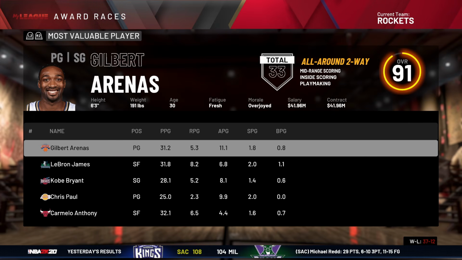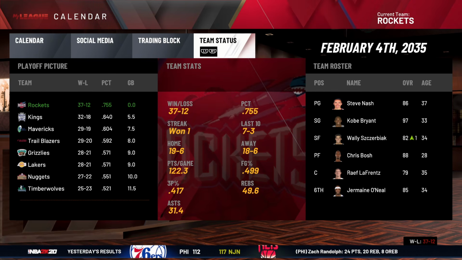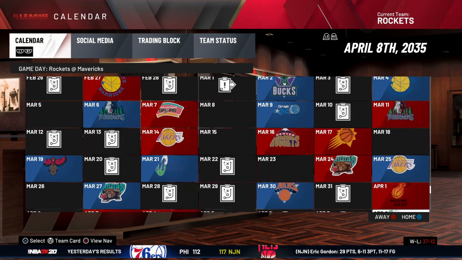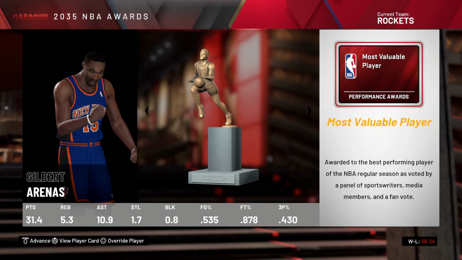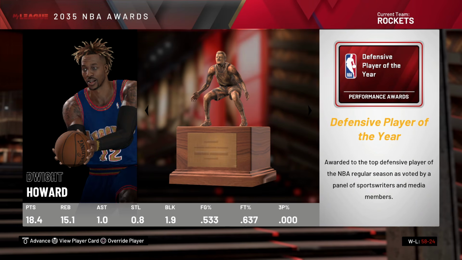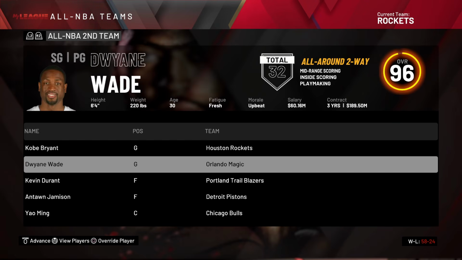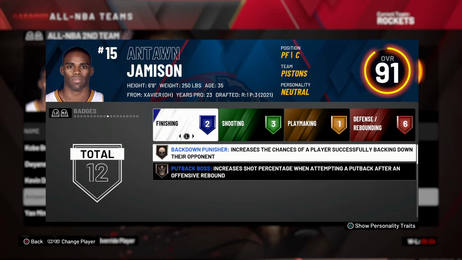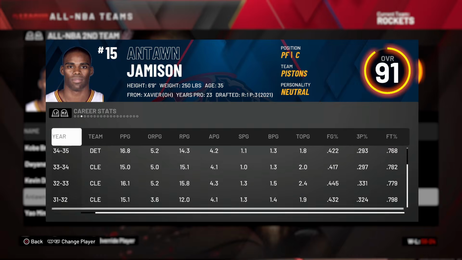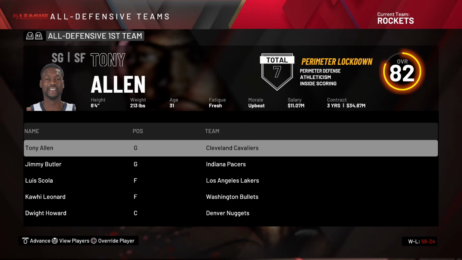Gilbert Arenas is the greatest player of all time. It's that simple. But we have the best record in the conference. But then we got to go beat Gilbert in the finals. Gilbert Arenas ties the record with 6 MVPs. Dwight Howard gets his first DPOY. Oh, sorry, he's got the hair of a, well, you know, now Dwight Howard. Kobe Bryant, All-NBA second team. Yeah, Antawn Jamison has made the All-Star team for the past 13 years, and he's genuinely just chilling. Seems like a cool guy.